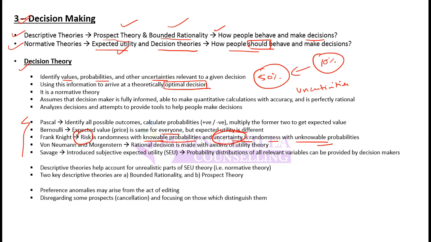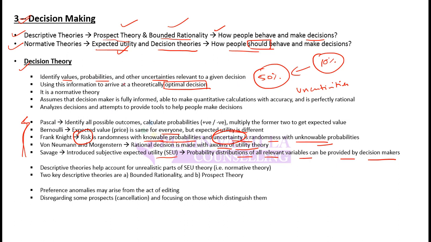Then von Neumann says a rational decision is made with the axioms of utility theory, and Savage introduced subjective expected utility, SEU, which says that probability distributions of all relevant variables can be provided by the decision maker. If there is any variable, its probability distribution can be provided by the decision maker. So the crux is that all of these decision theories are based on describing that the investor will do what he should do.